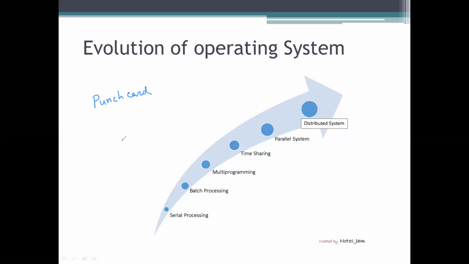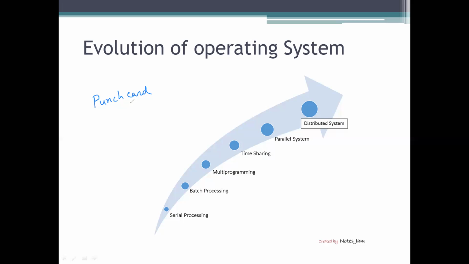and if there is any error, it will be indicated by some lights. Some red light will be illuminated to indicate that there is an error in the program. Then the user takes away the punch card, rewrites the program using a new punch card, and submits it again. If the program is correct, they can take their output from the printer.